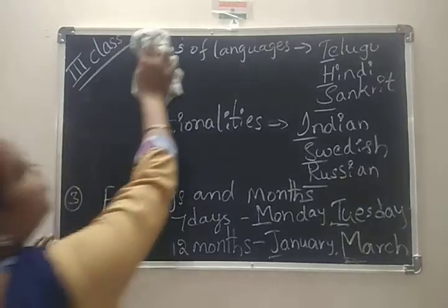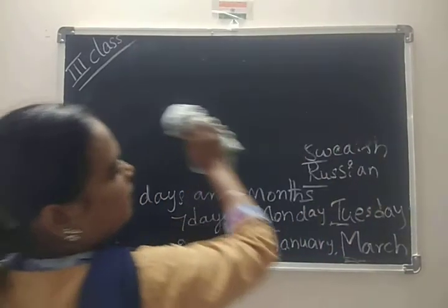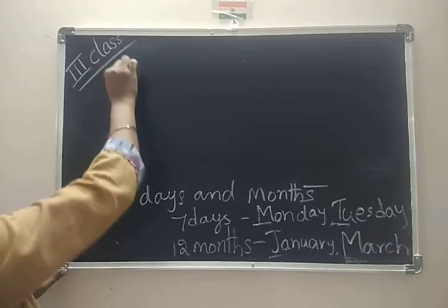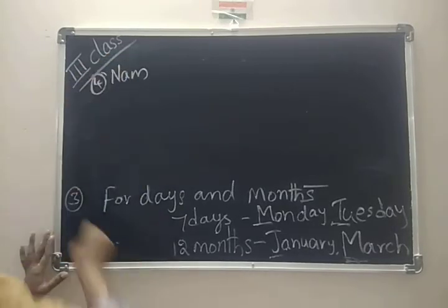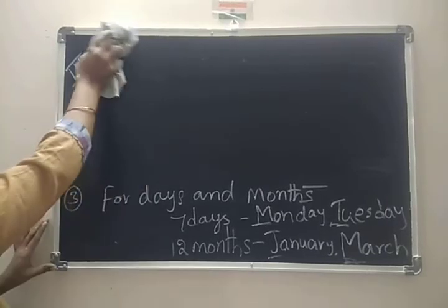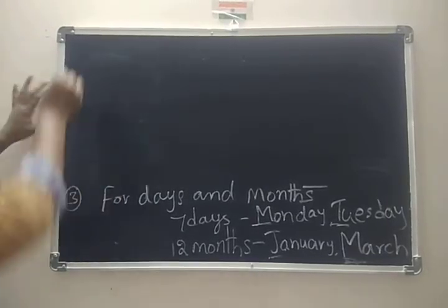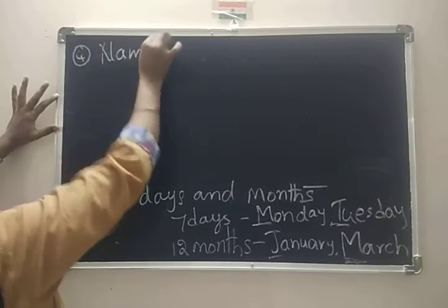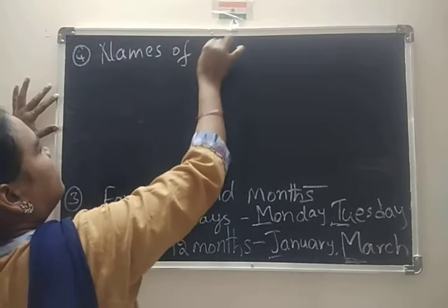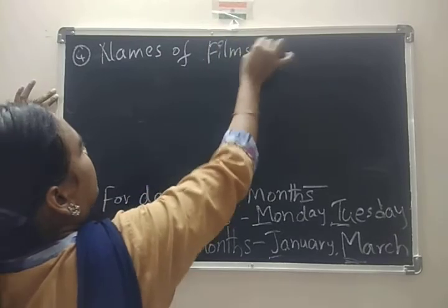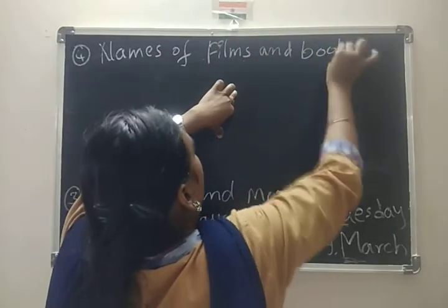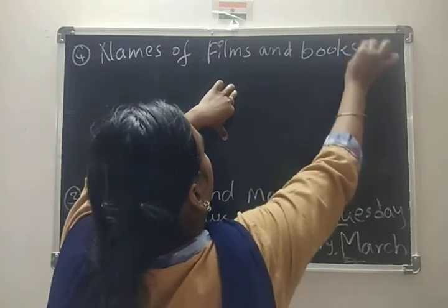And coming to the fourth rule. What is the fourth rule? Here, the fourth rule is names of films and books.